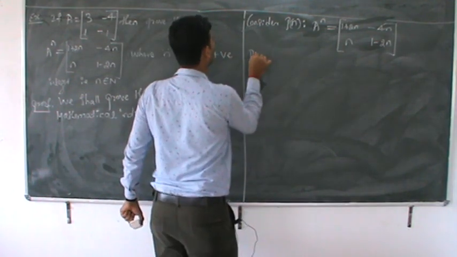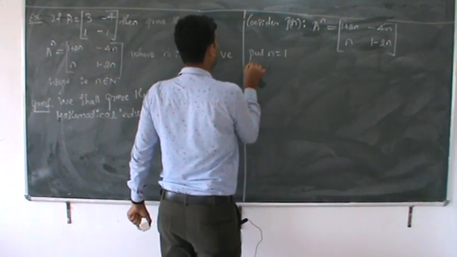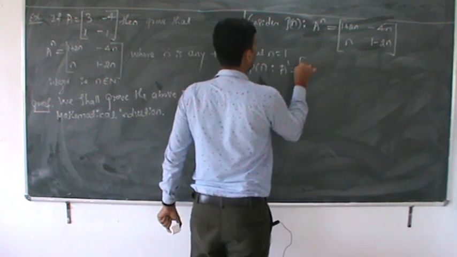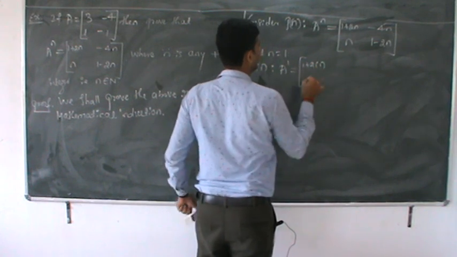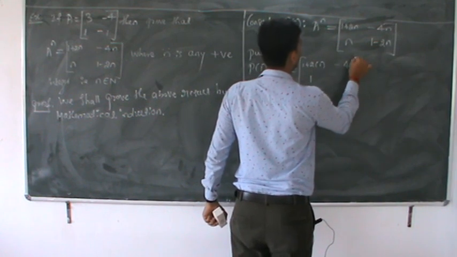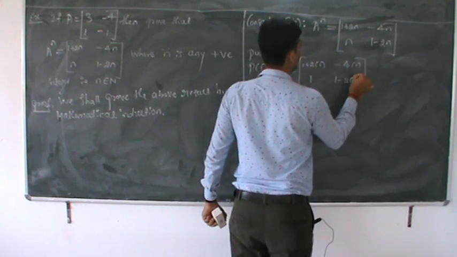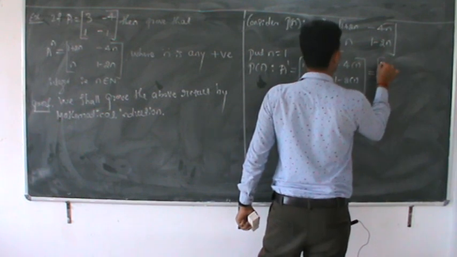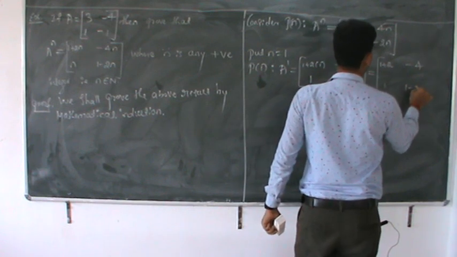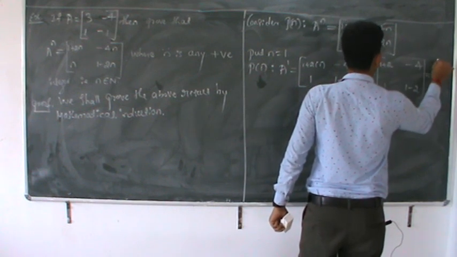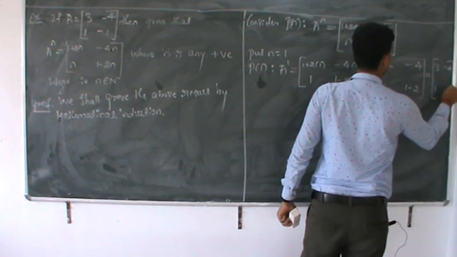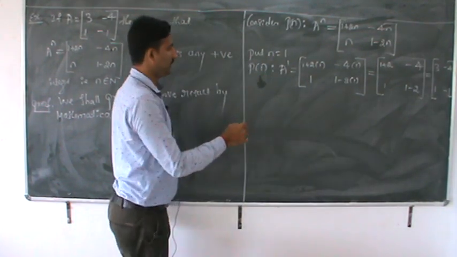Now in P of n, put n is equal to 1. Then P of 1 is nothing but A to the power 1, which is nothing but 1 plus 2 into 1, n is 1, minus 4 into 1, 1 minus 2 into 1, which equals 1 plus 2, 1, minus 4, 1 minus 2, which is nothing but 3, 1, minus 4, minus 1.